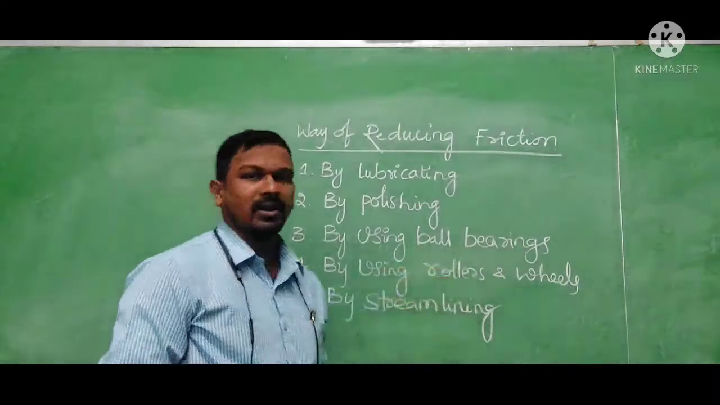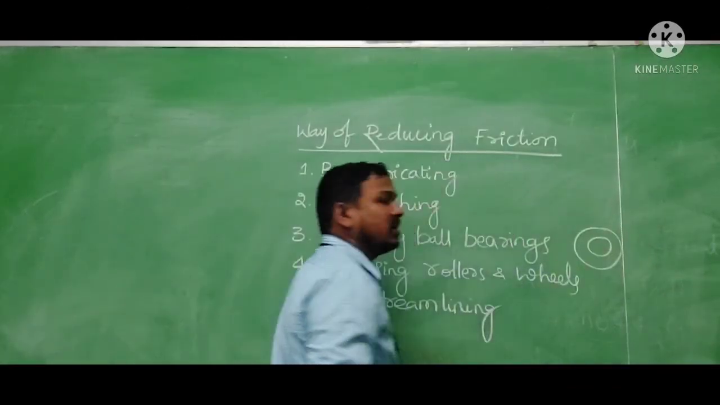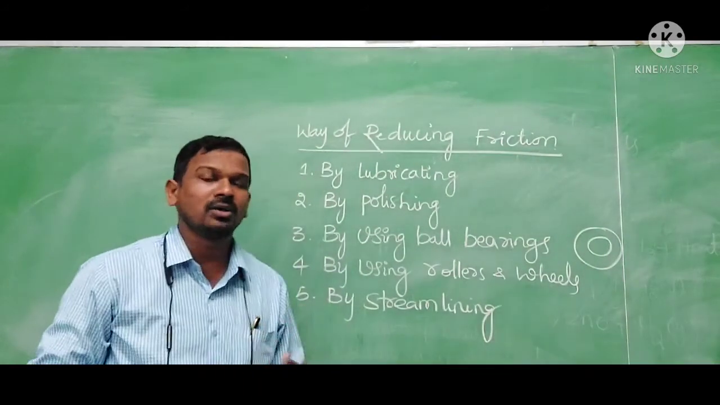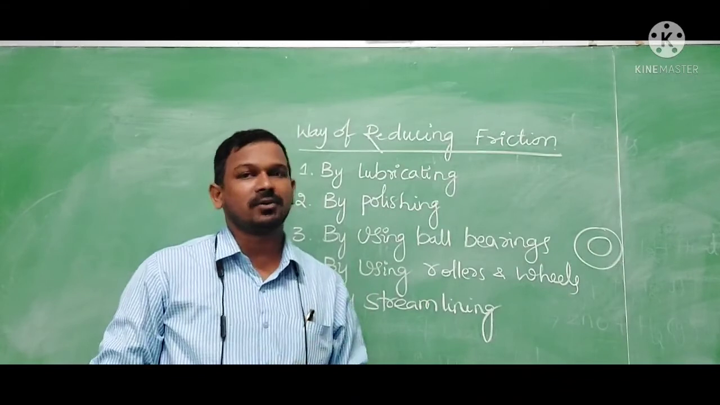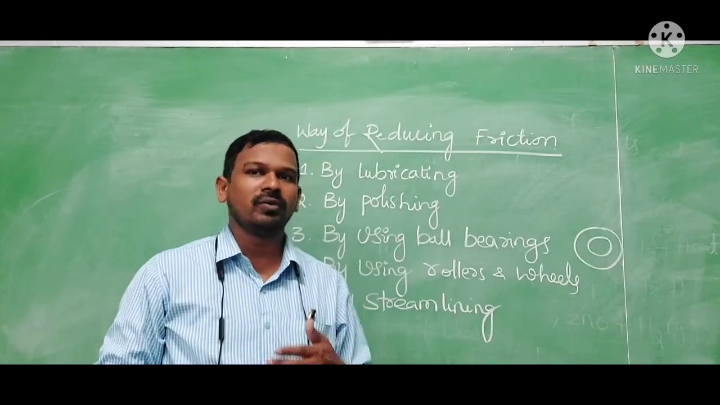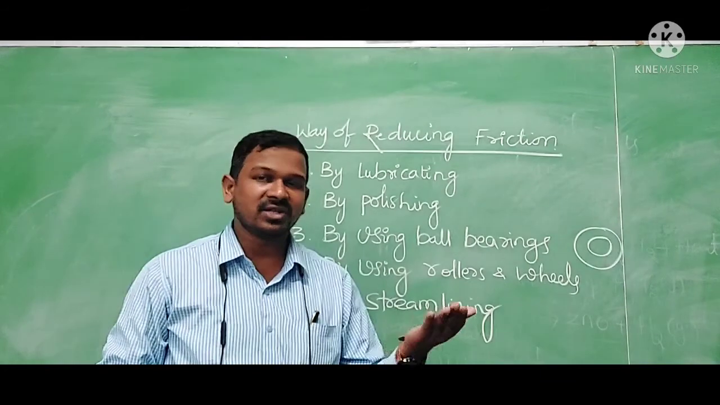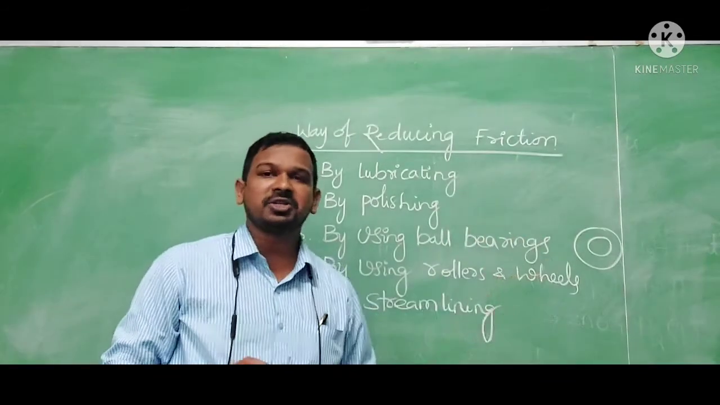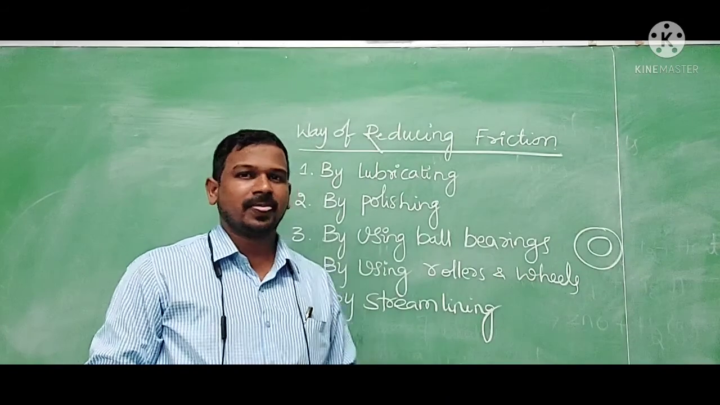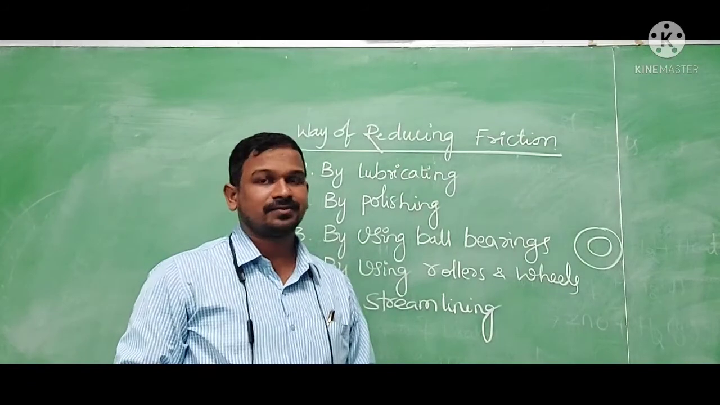Next, by using ball bearings. Ball bearings are nothing but a hollow cylindrical shaped material fitted with round balls. In that, the shaft or axle will be fitted so that the vehicle will move easily. These ball bearings are used to convert sliding friction into rolling friction. So this is a huge invention in vehicles. With the help of ball bearings, vehicles can run very fast.